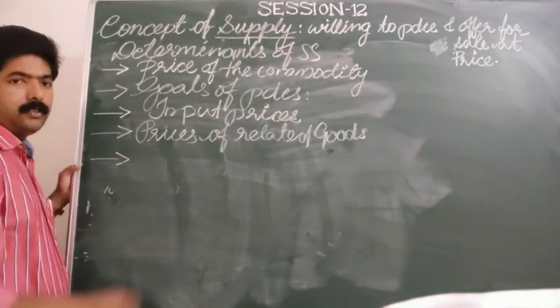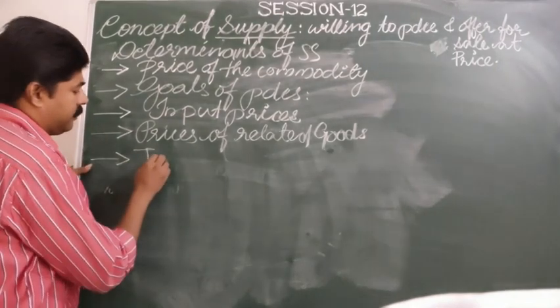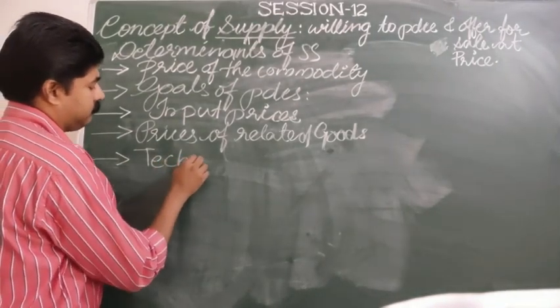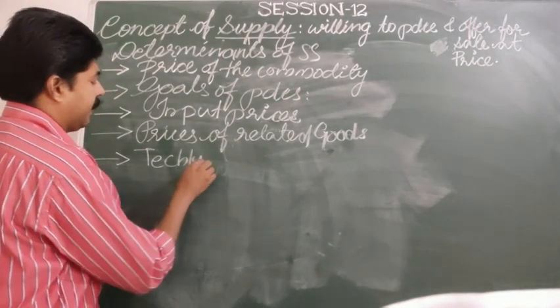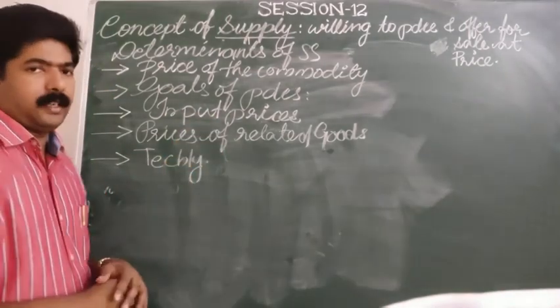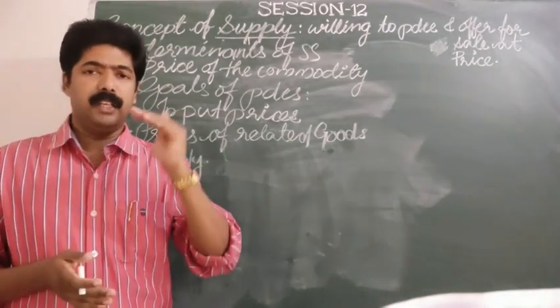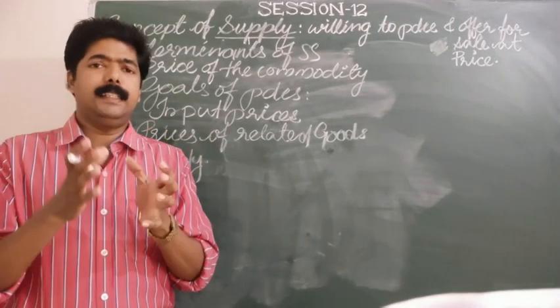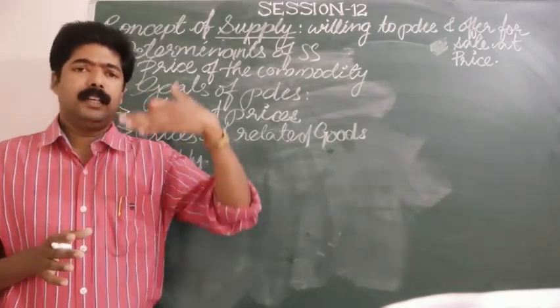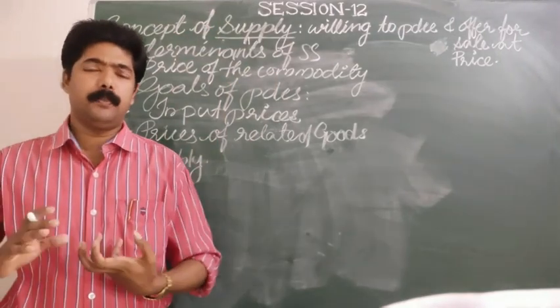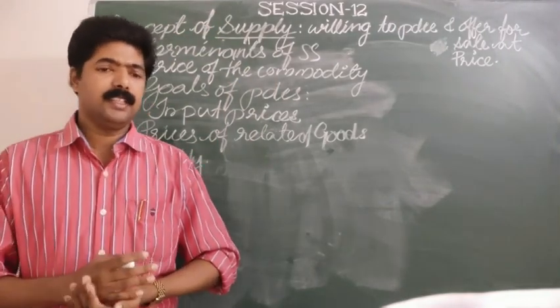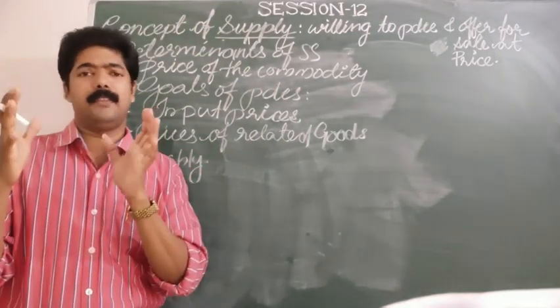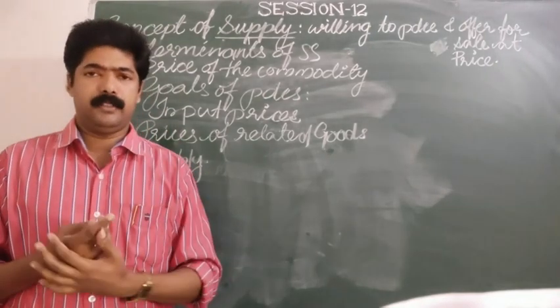Another determinant we could say is techniques of production, technology. What is meant by technology or techniques of production? The methods, the different approaches that we adopt in the production process are known as technology of production.